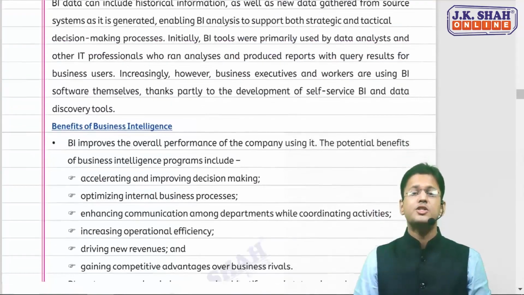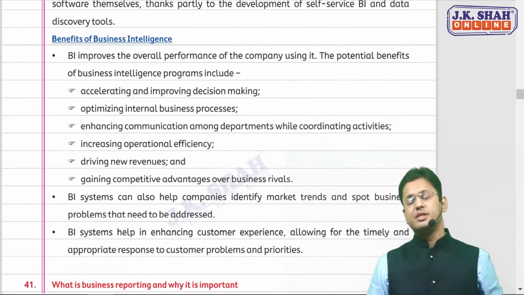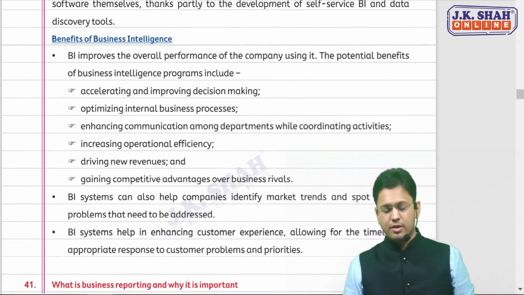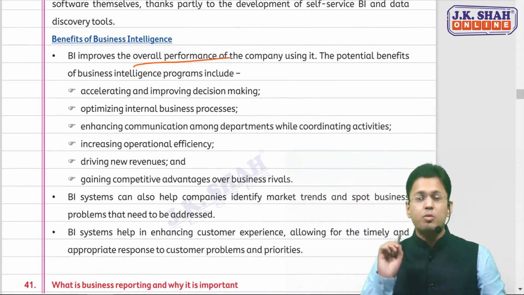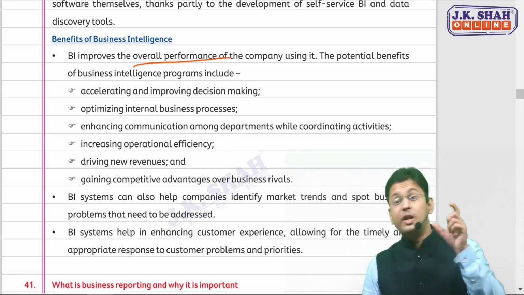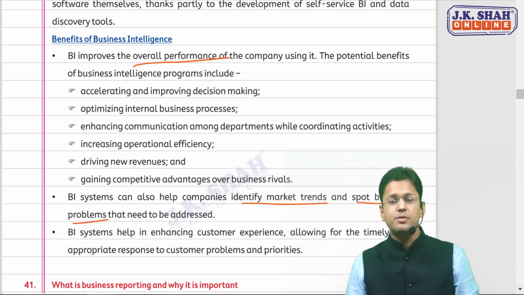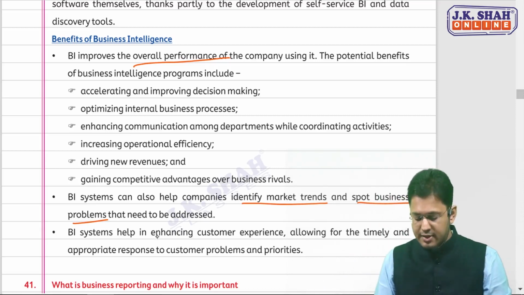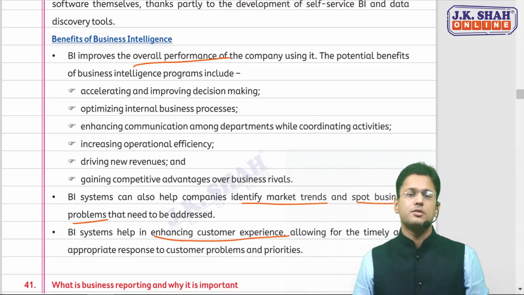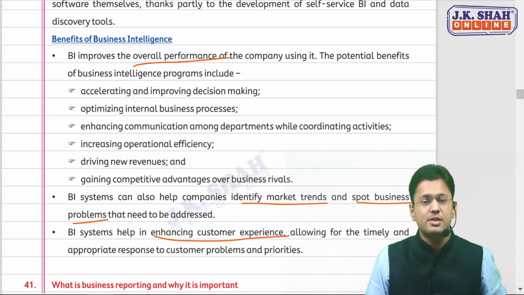And the second question was the benefits of business intelligence. I'll just brush this up. It helps in improving the overall performance, obviously. It will help in identifying the trends in the market so that you can spot business problems, and it will obviously enhance the customer's experience. So these are the benefits of business intelligence.